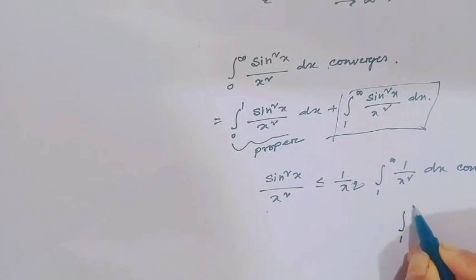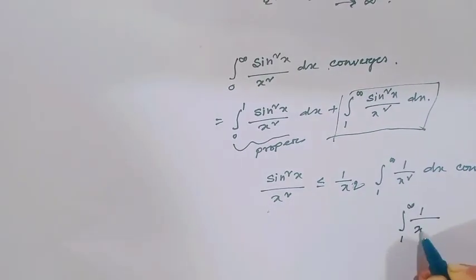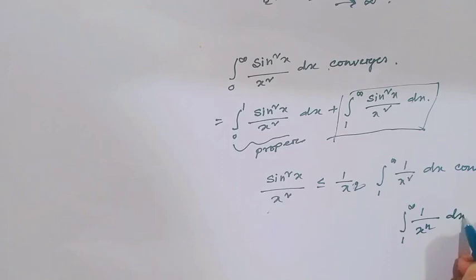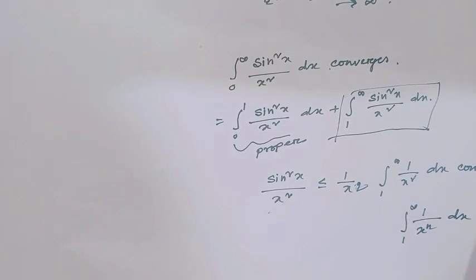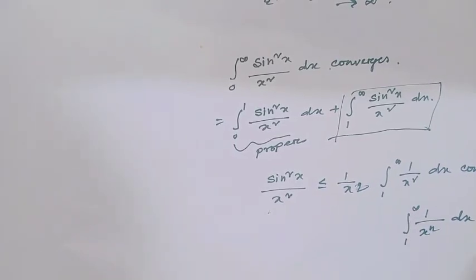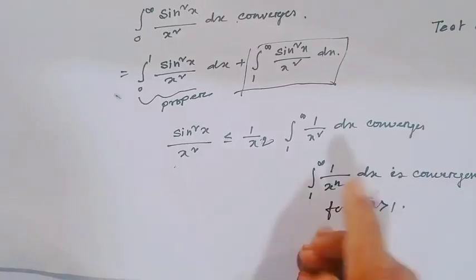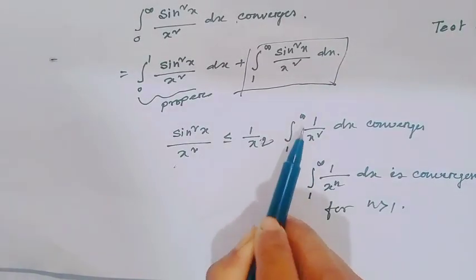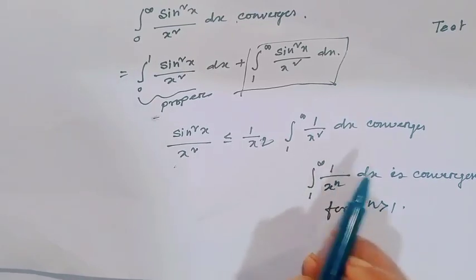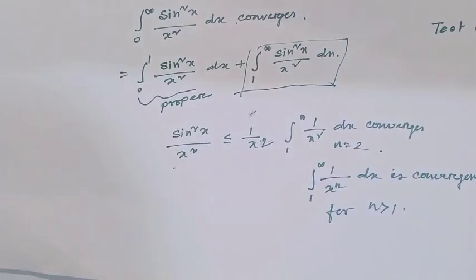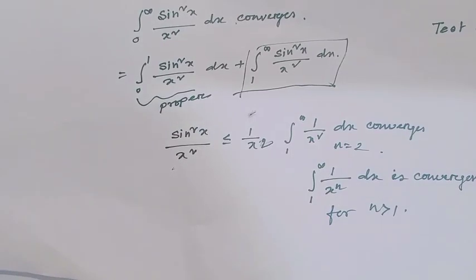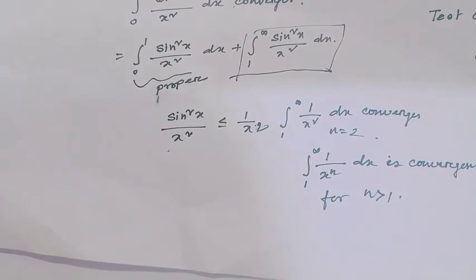And in my previous video I have seen integration 1 to infinity of 1 over x to the power n dx is convergent for n greater than 1. Okay, and notice here, 1 to infinity of 1 over x square, where n equal to 2. Therefore, this is always convergent. I hope all my viewers have understood this part easily.